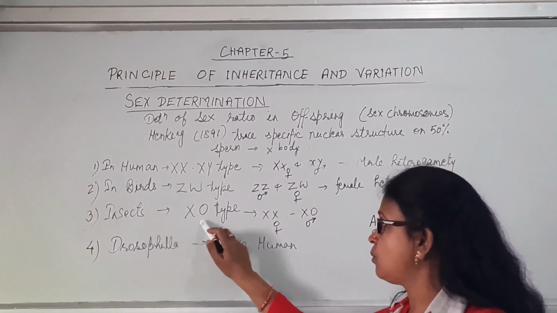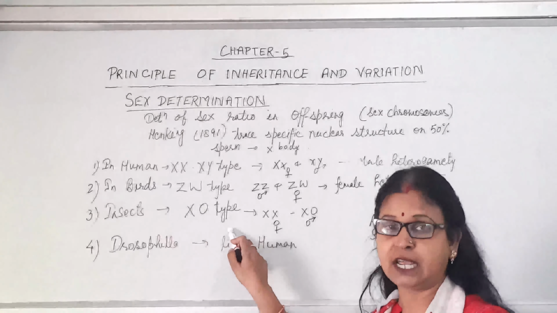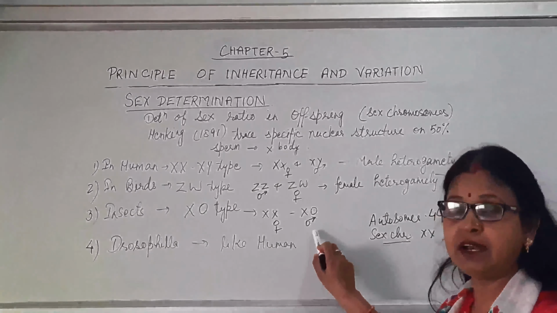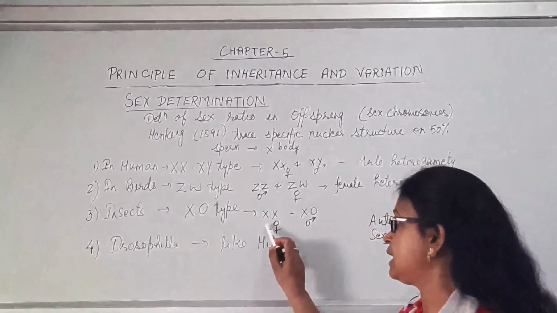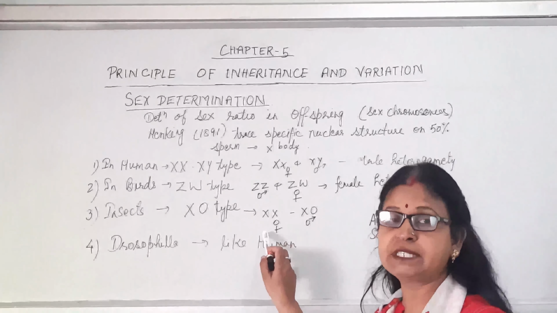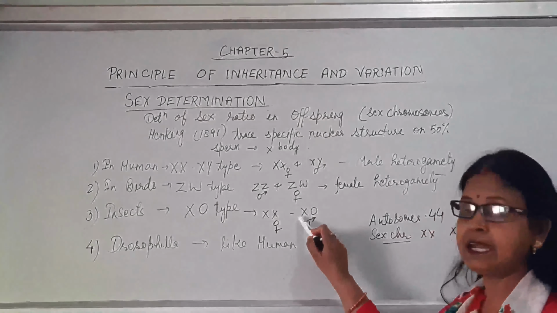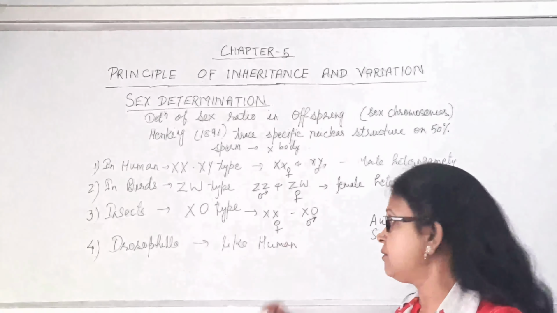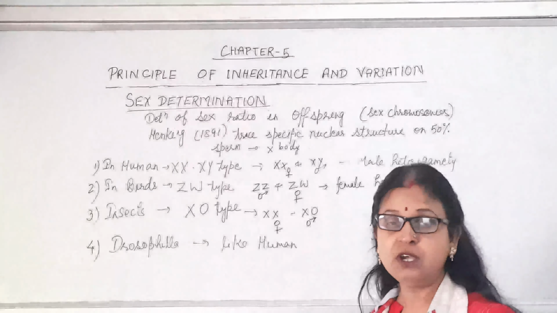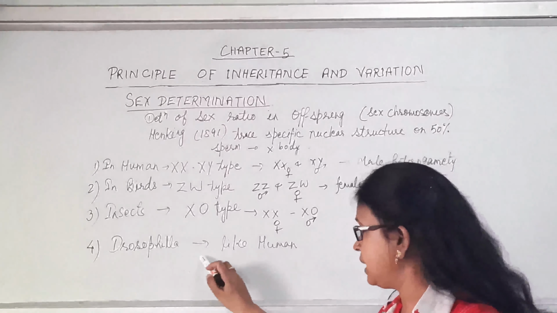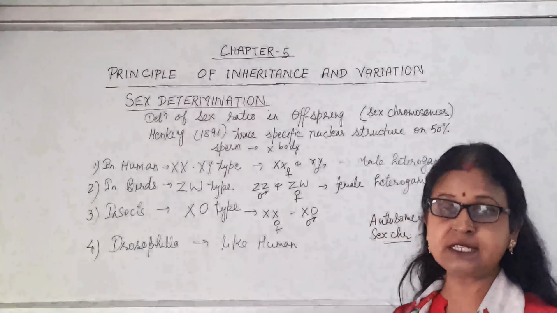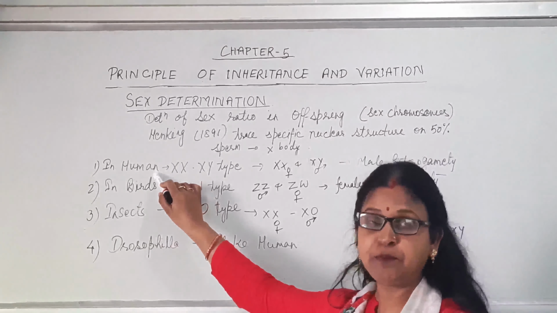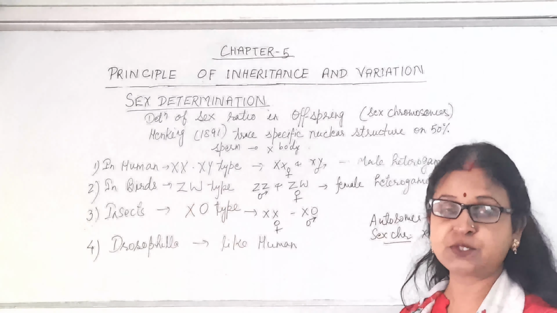In insects, it is known as XO type, because in females two X chromosomes are there, but in males only one X chromosome is there. During gamete formation, the female gives rise to gametes carrying X, and the male gives X or O. When XX fuses, it forms the female, and if XO fuses, it gives rise to the male. Although Drosophila is a type of insect, it is not following the insect type; it follows the human type of sex determination, which we will discuss through the diagrams here.